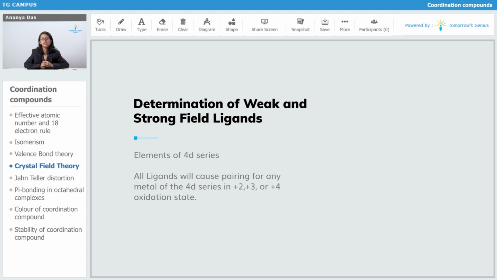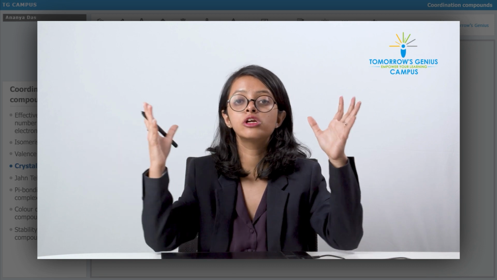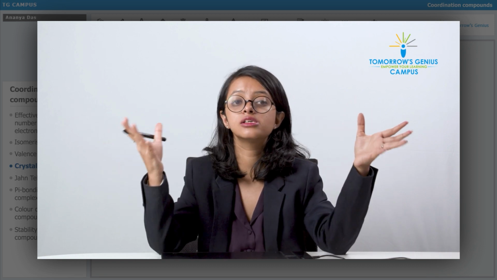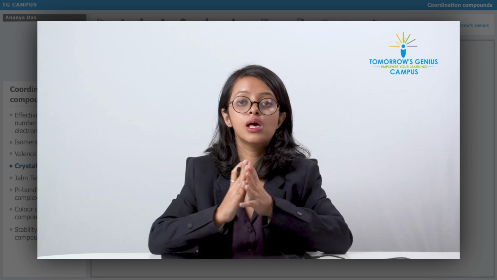Next we go on to the elements of the 4d series. So, all ligands will cause pairing for any metal of the 4d series in +2, +3 or +4 oxidation state. So, you can take any metal of the 4d series and you can take any cation, the +2 cation, the +3 cation or the +4 cation. For all of those cations, any ligand, whether it is present at the extreme left or the extreme right, is still going to act as a strong field ligand. It is still going to cause pairing. You are still going to get a low spin complex.